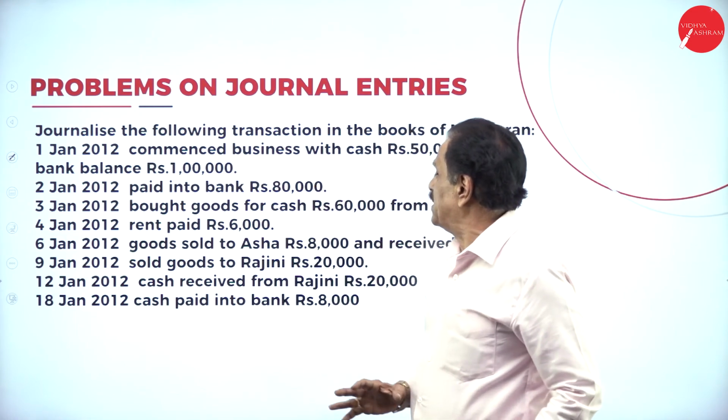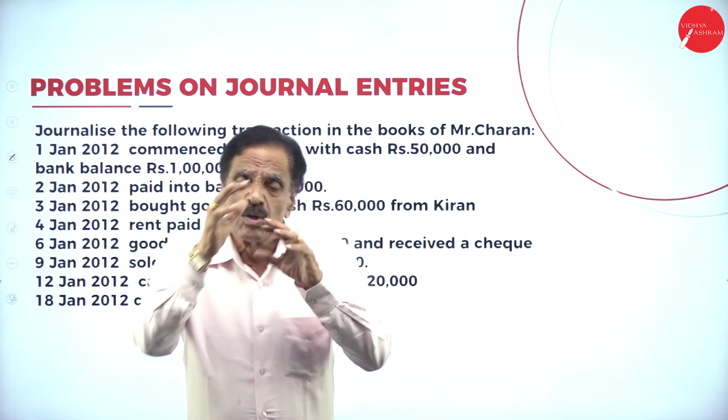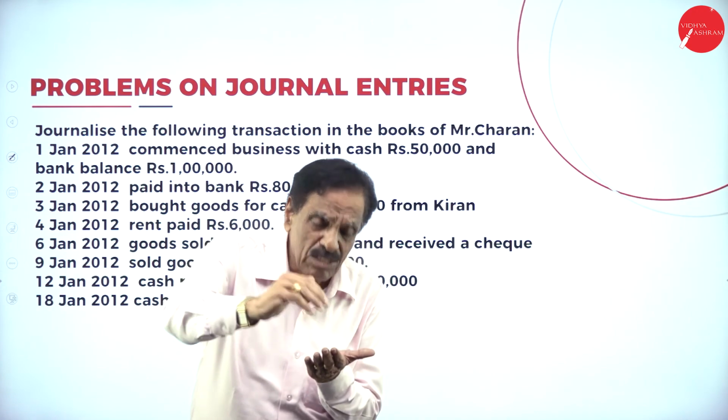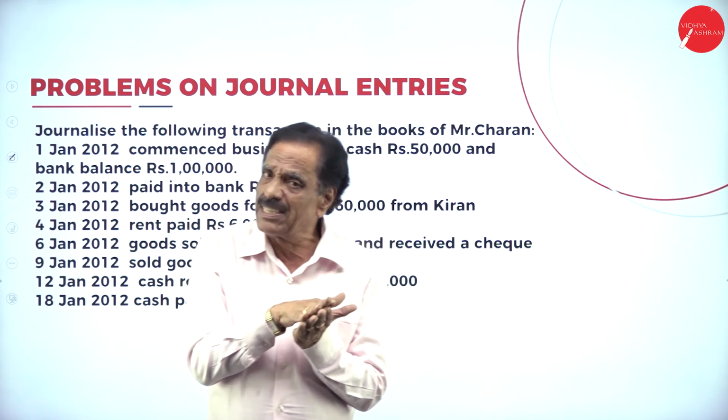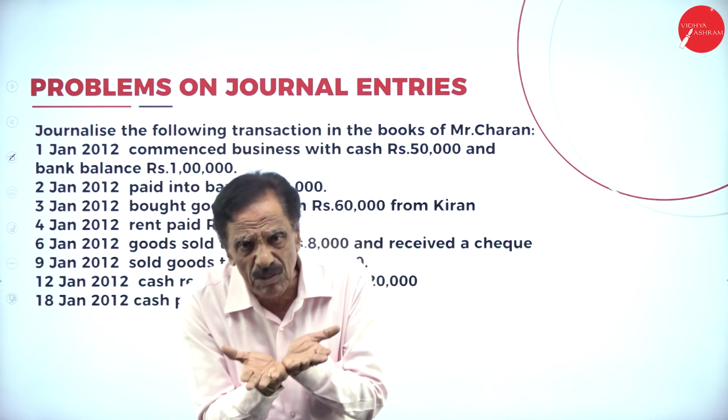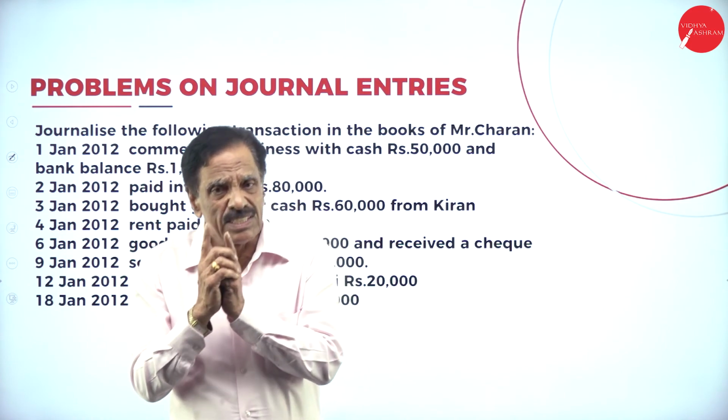Paid into bank rupees 80,000. We are putting the money into the bank. Which are the two accounts? Cash is going out. Who is the receiver? Bank is the receiver. One is the bank account, one is the cash account.